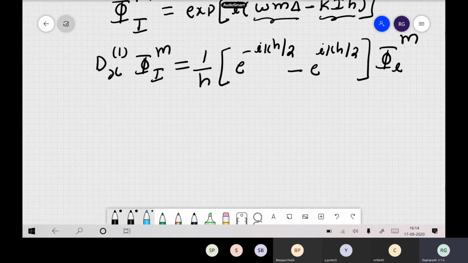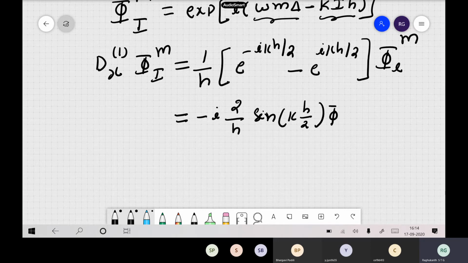And if you simplify this expression, you can also write it as minus i times 2 by h sine of k h by 2, times phi l of m. So this is how we represent the derivative for plane waves in terms of finite difference expressions. Now you can even calculate the second derivative.